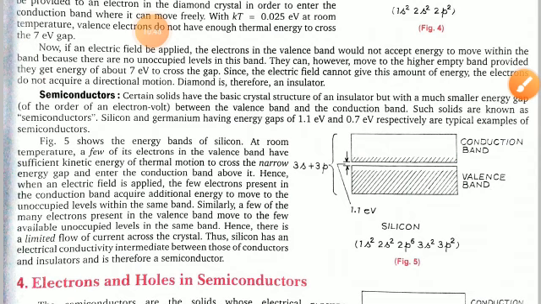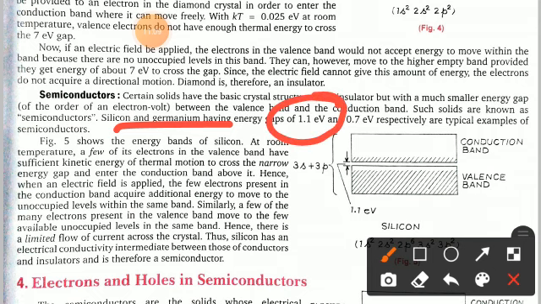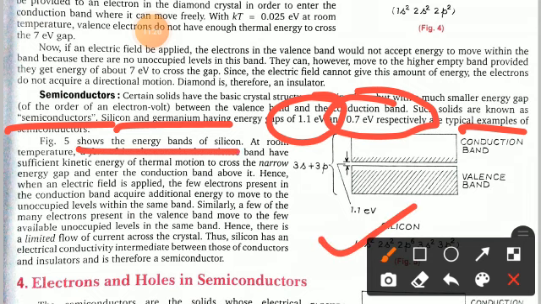Now we will discuss semiconductors. Certain solids have the basic crystal structure of an insulator but with a much smaller energy gap, of the order of an electron volt, between the valence band and the conduction band. Such solids are known as semiconductors. Germanium and silicon are semiconductors, having energy gaps of 1.1 electron volts in silicon and 0.7 electron volt in germanium. These are the typical examples of semiconductors. Now figure number 5 shows the energy bands of silicon.